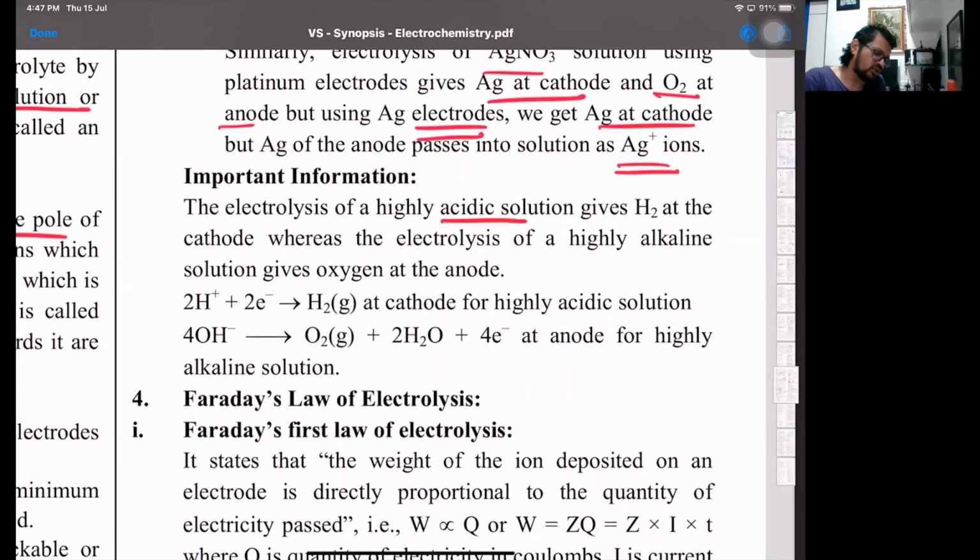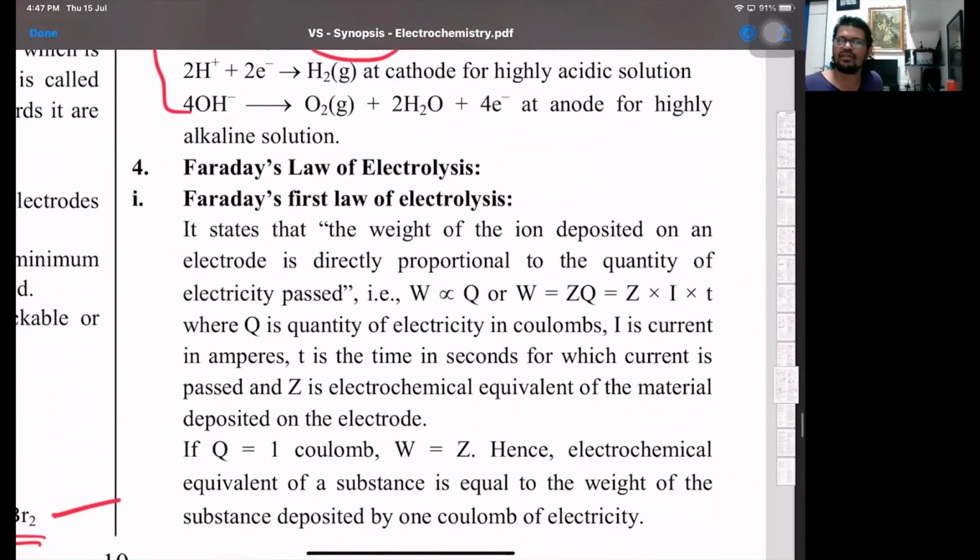Electrolysis of an acidic solution gives hydrogen at the cathode, whereas an alkaline solution gives oxygen at the anode. That's an important point. Then comes Faraday's first and second law. With Faraday's first law, the weight of the substance deposited is directly proportional to the quantity of electricity passed. So W is proportional to Q, or W is equal to ZQ, which is equal to ZIT, where Z is called the ECE, electrochemical equivalent.